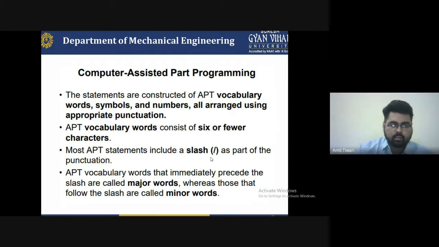You have to understand that the slash relates to path management. With the help of this, you can stop the programming, and you can hold the program as you require. And lastly, the APT vocabulary words that immediately precede the slash: whenever you write a vocabulary word immediately before the slash, it is considered a major word. Those words that follow the slash are called minor words.